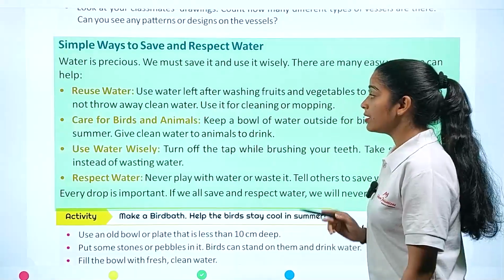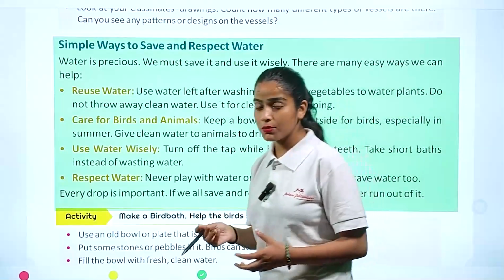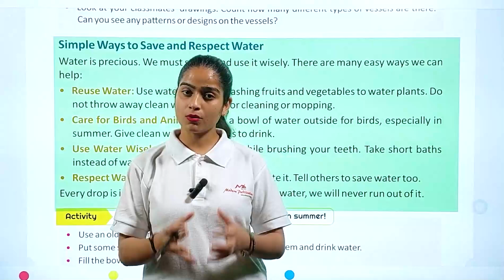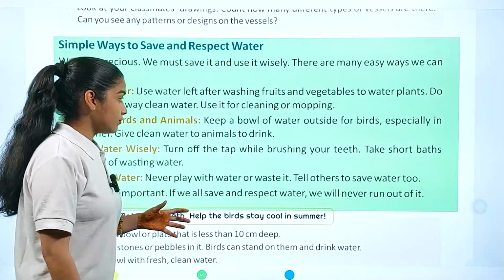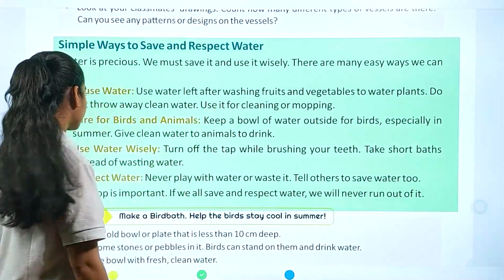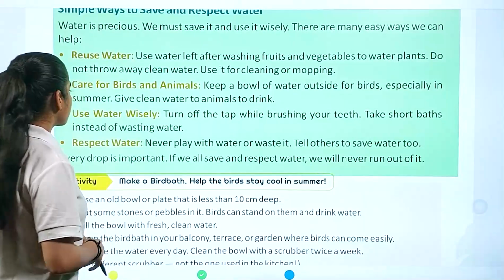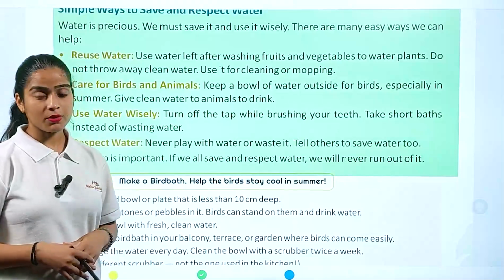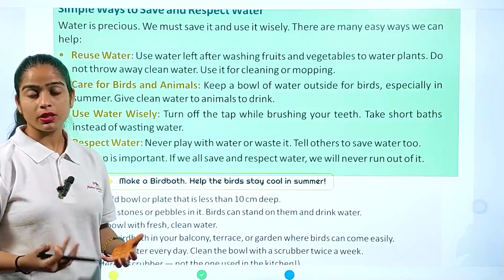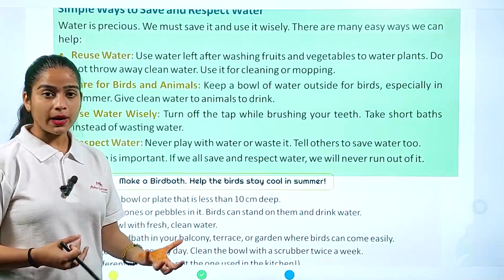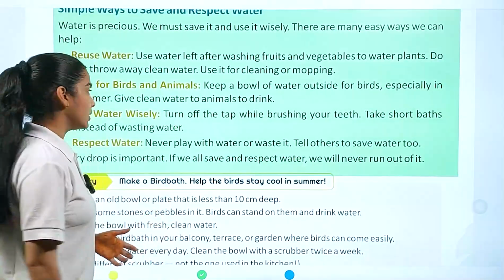Do not throw away clean water. Use it for cleaning or mopping. While you are washing your vegetables or fruits, that water you can use to water your plants, and you can also use it for cleaning or mopping. Now, care for birds and animals. Keep a bowl of water right outside for birds, especially in summer. Give clean water to animals to drink, because animals also need water, but how can they get it? With help from us only. In summer, take a brass bowl or any other bowl, fill it with water and place it on your balcony.